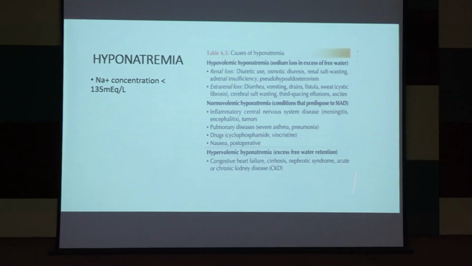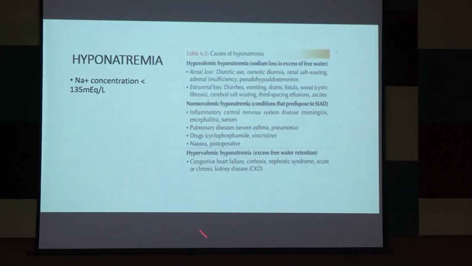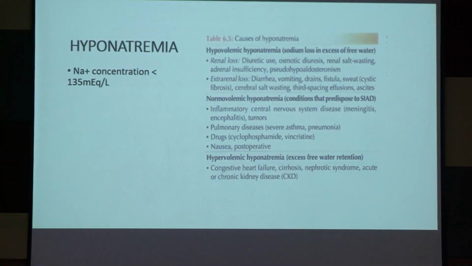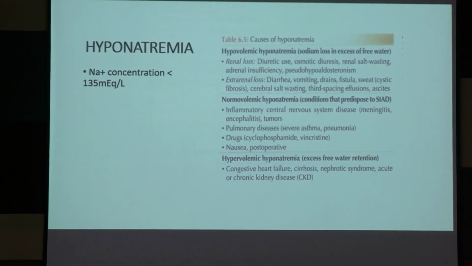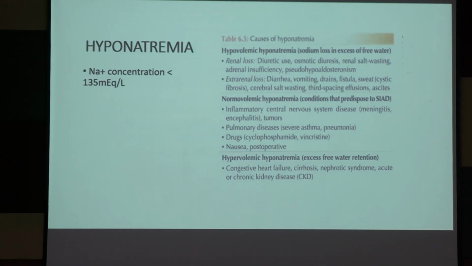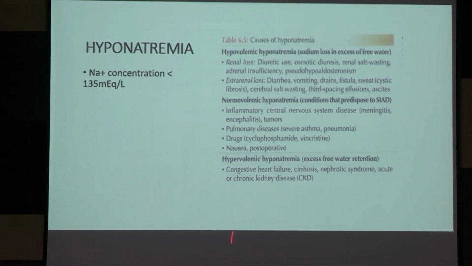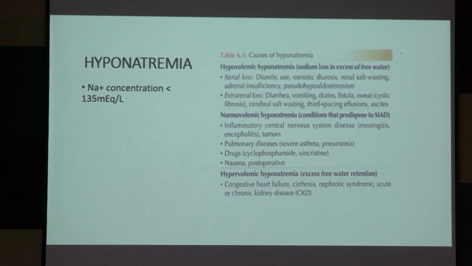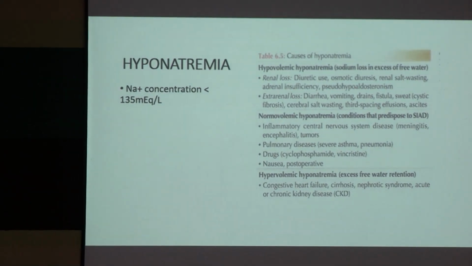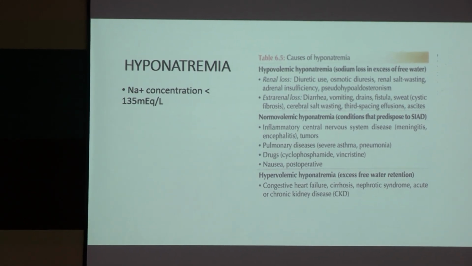Another point is hypervolemic hyponatremia. Water cannot get excreted properly, or the water content is more than the capacity of the kidney. What can be the causes? Consider kidney problems like AKI or chronic kidney disease, nephrotic syndrome, congestive cardiac failure, cirrhosis. In all those cases, there is hypervolemic hyponatremia. So water cannot get excreted properly.